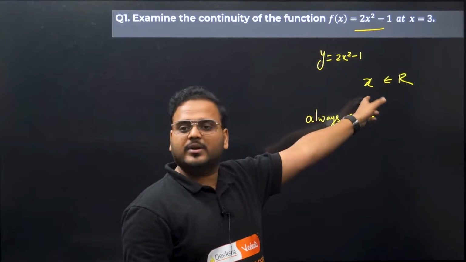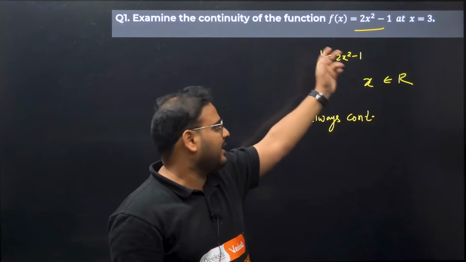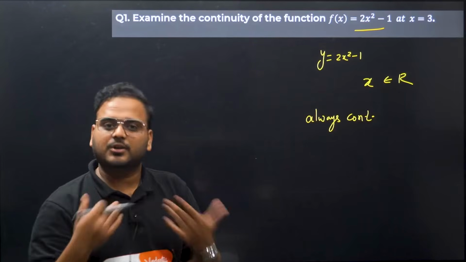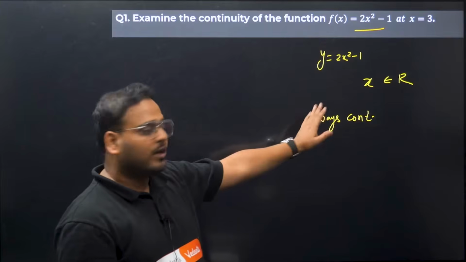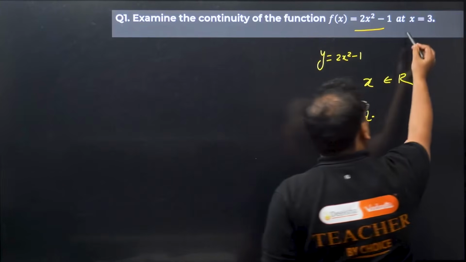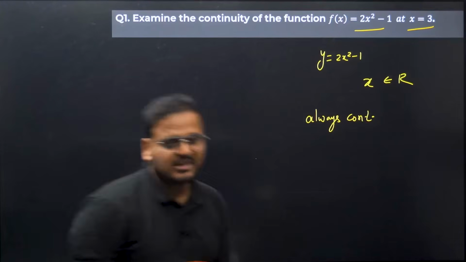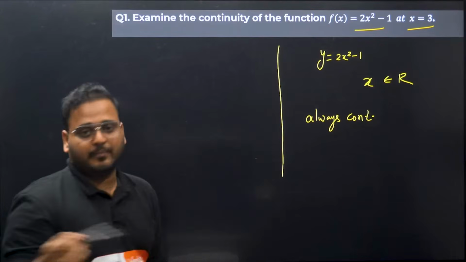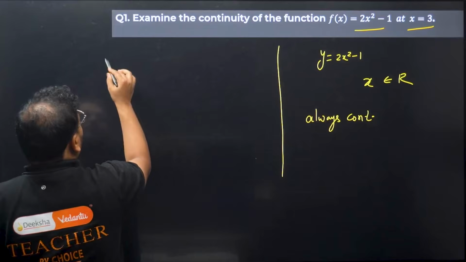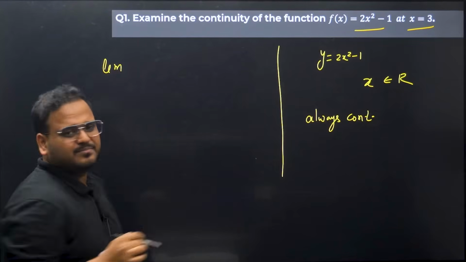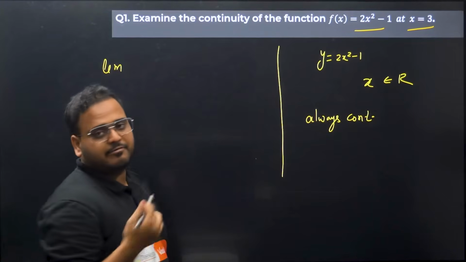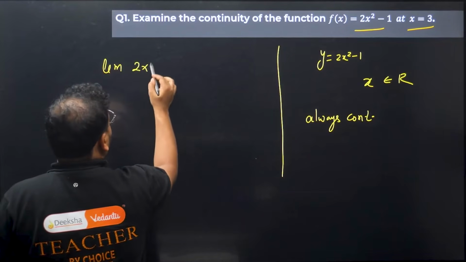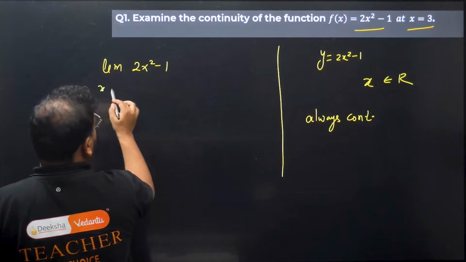What is the domain? The domain is all real numbers. You can put any value for x, and everywhere the function will be continuous. So the answer is that continuity holds at all points in the real numbers, which means it is also true at x = 3. Is that clear? Now, if you want to use the limit approach, you can do that. To find the limit, is there any problem? No, because there is no indeterminate form. Simply substitute x tends to 3 in the function.